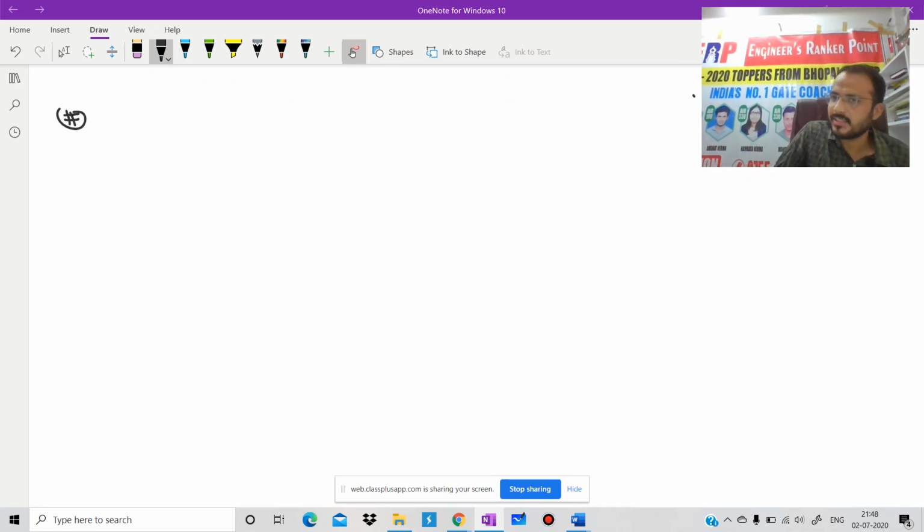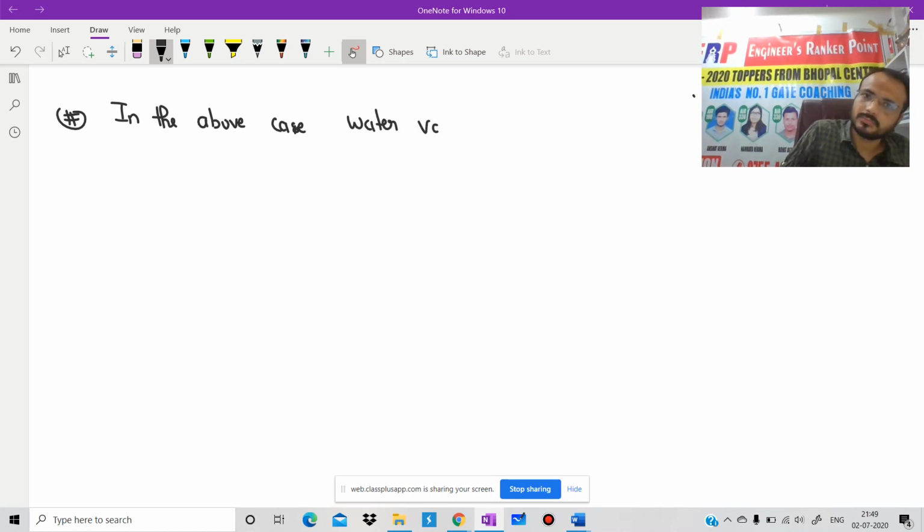Again, we have a binary mixture having two components A and B. A is water vapor, which is going to diffuse in stagnant air. Is it clear? So what we can say in this case, or in the above case which we are going to discuss, in the above case, water vapor diffuses out.